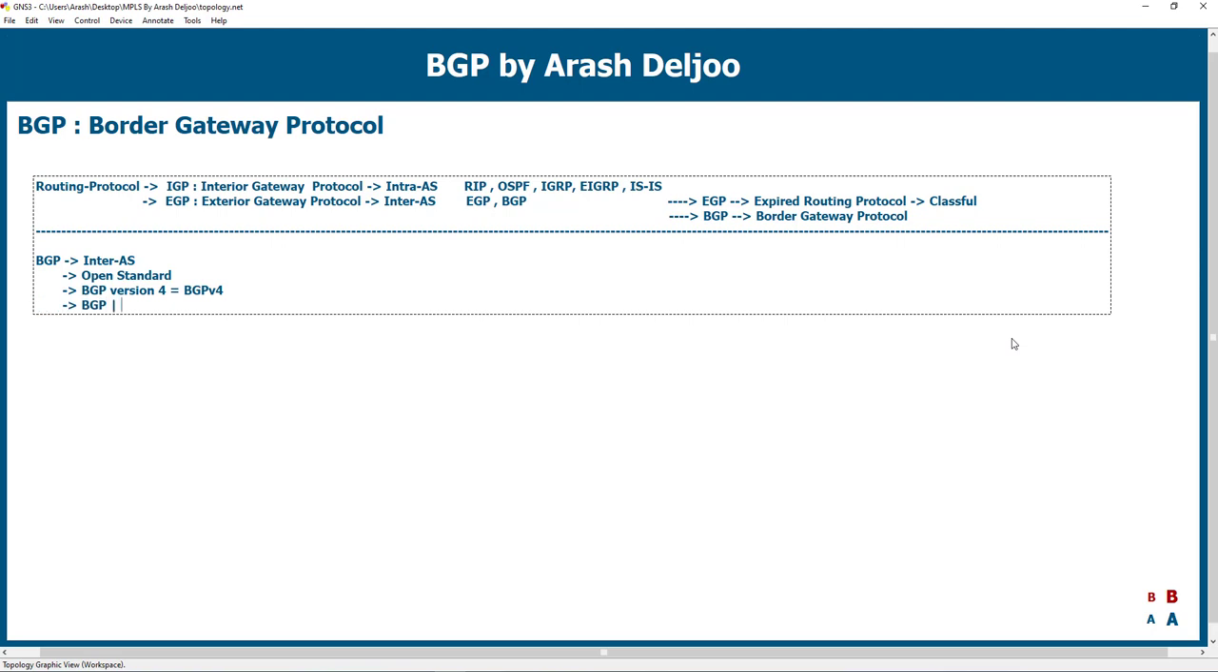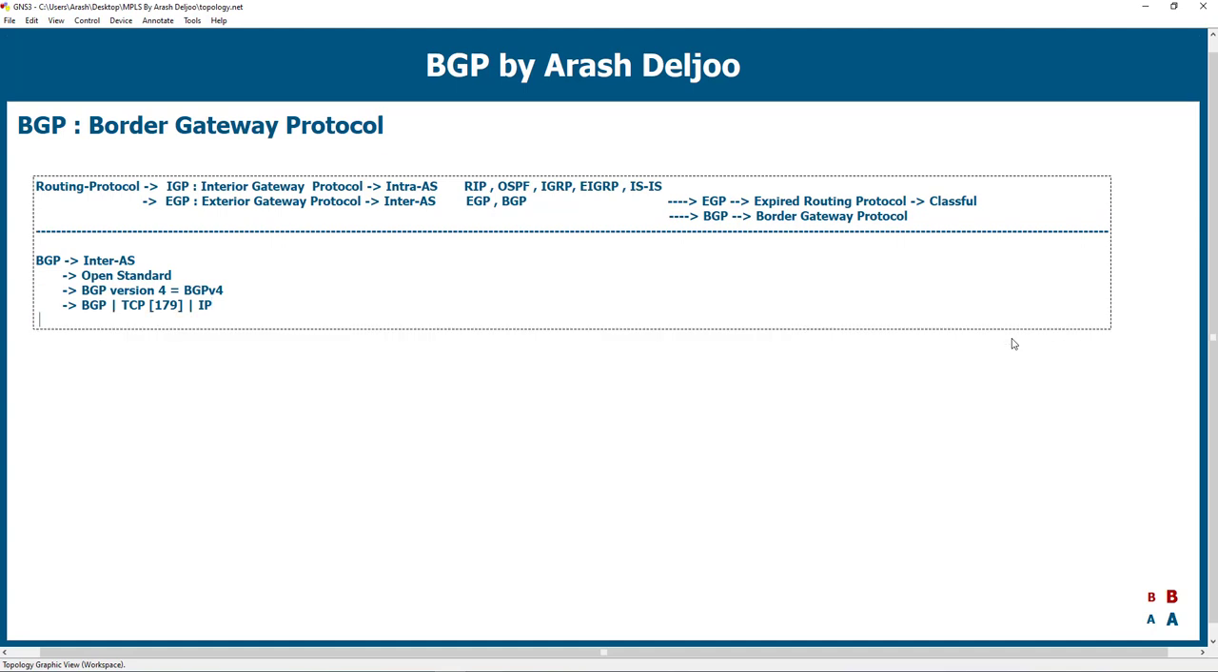BGP is an application. BGP uses TCP as the transport protocol and uses the well-known port 179. Okay, BGP is an application such as, for example, Telnet or SSH, but BGP's function is routing, advertising routing updates, but it is an application with the well-known port of TCP 179. It's so easy.